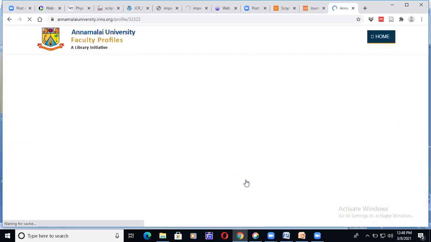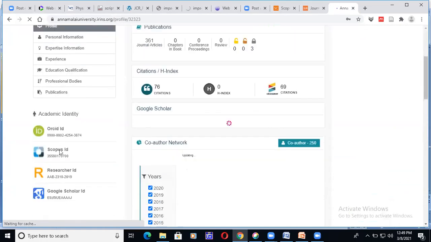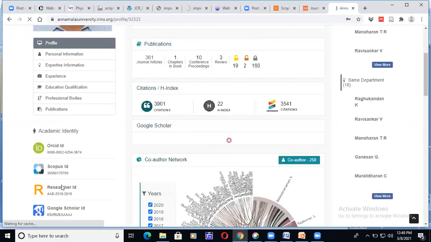This is the database of our Annamalai University. This is one of the professors from our university. Topmost value he has scored, as I told you, in Scopus. So in Scopus, this is the researcher IDs regarding Web of Science. In Web of Science, how many articles has he published? Let us see. And what's the value he has scored?